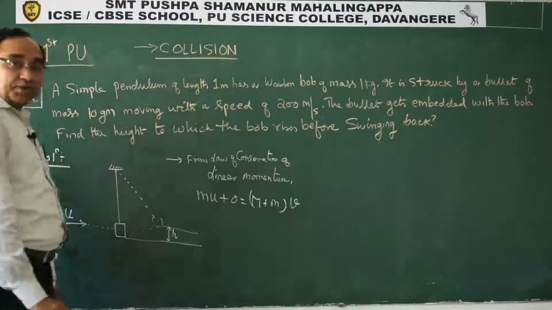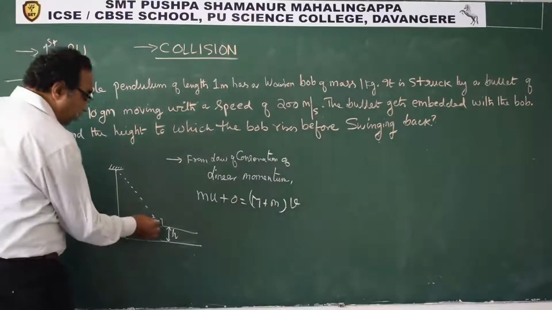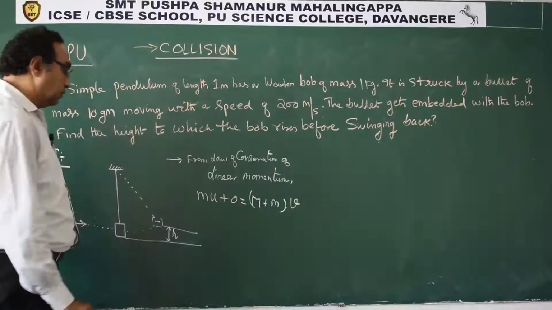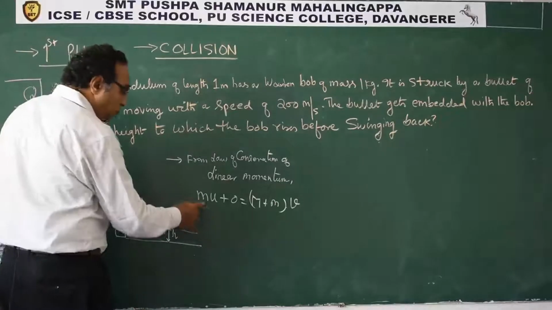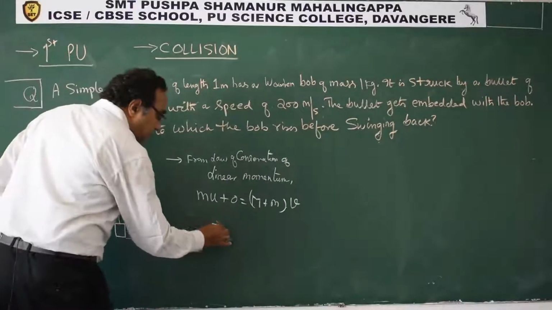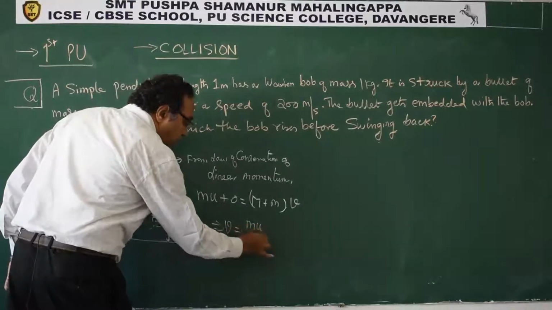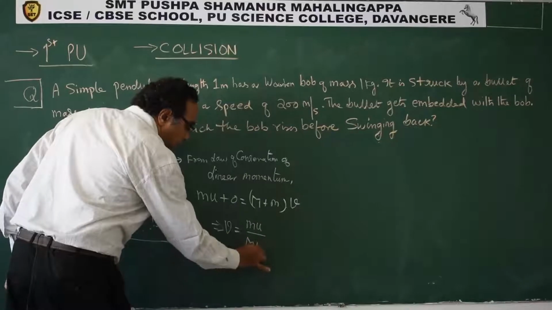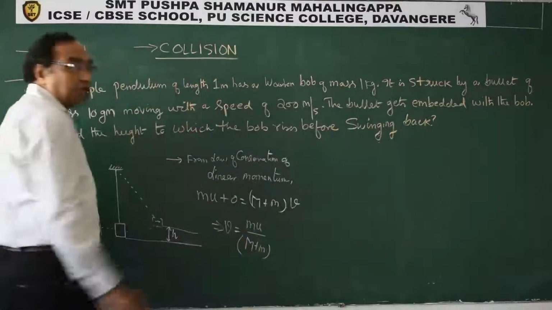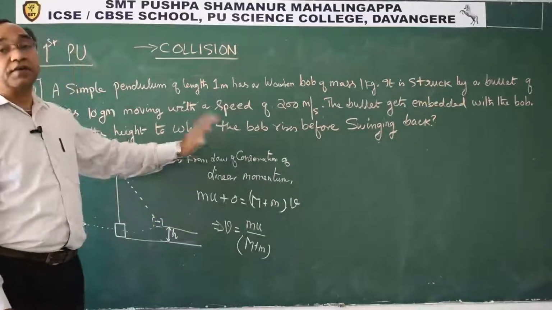This is what we can say. The combination is rising, here the bullet is inside. So velocity of the combination is m into u by (m plus m). This is the velocity with which the combination will start rising.